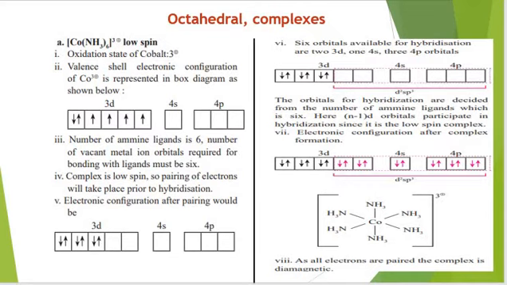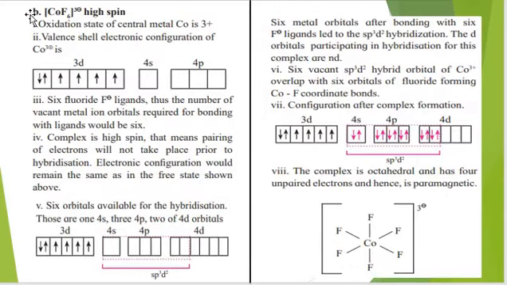Let's take another example, and another example is hexafluorocobaltate ion with oxidation state 3. Here this complex is high spin. Oxidation state of cobalt is +3.